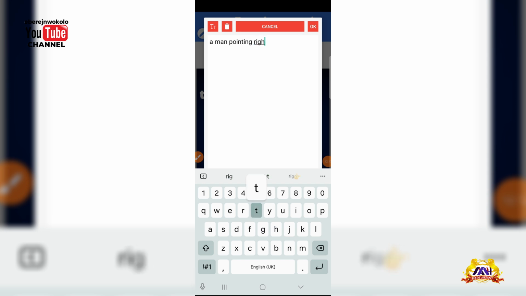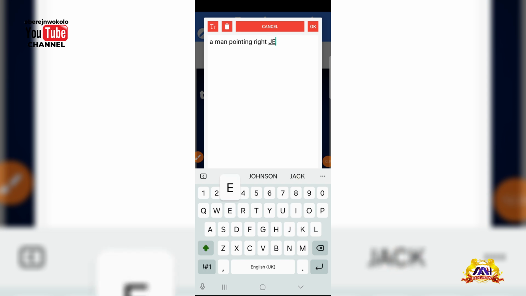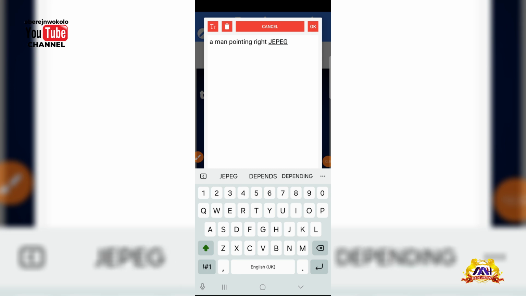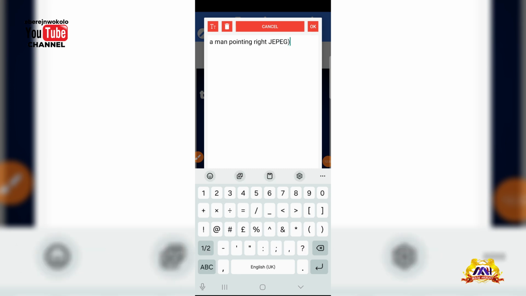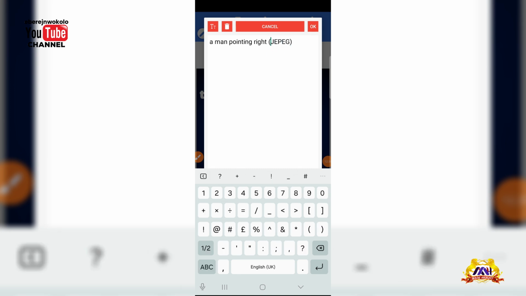Okay, let me just use this word, the man pointing right. But you have to be specific of the kind of image. Normally, every image comes in JPEG, right? Watch, I want us to get this clear. Every image comes in JPEG, but this image that comes with JPEG comes with background, all right?